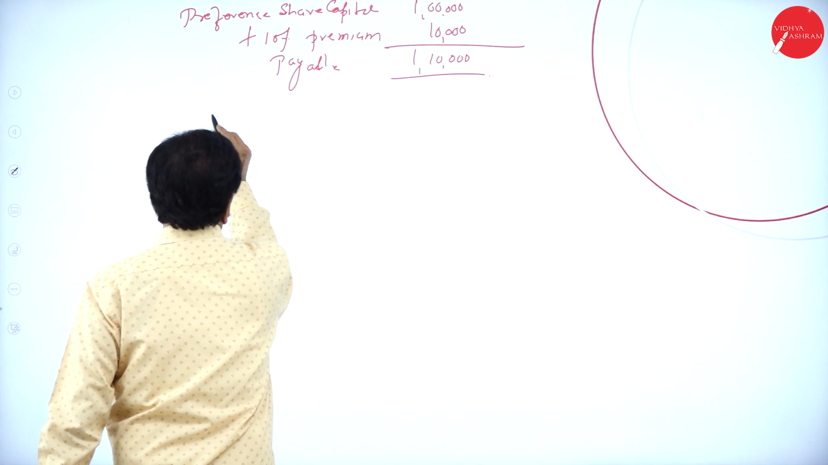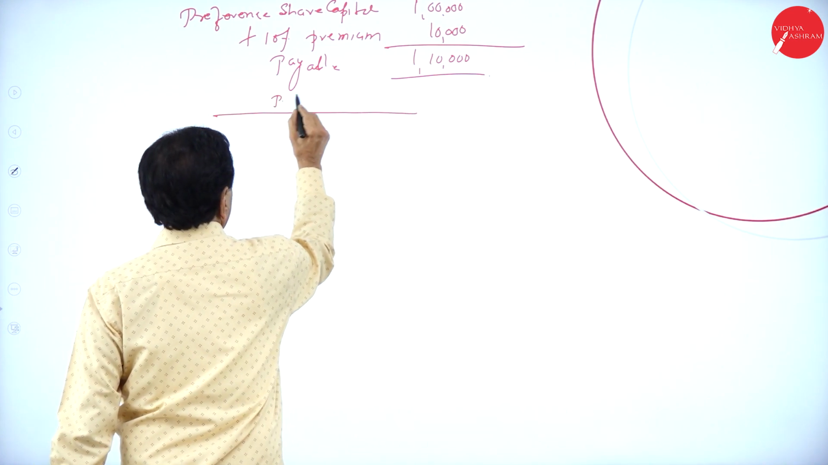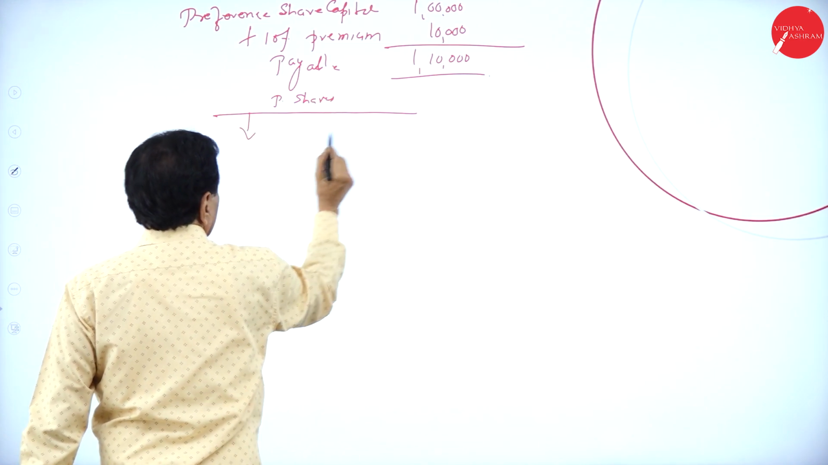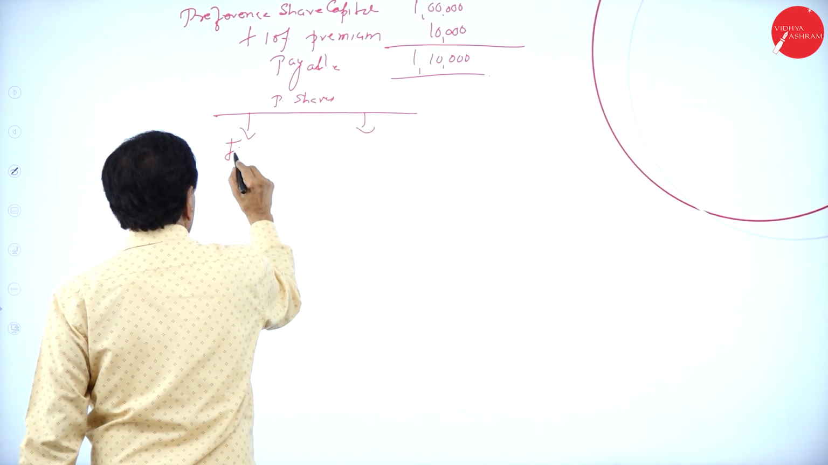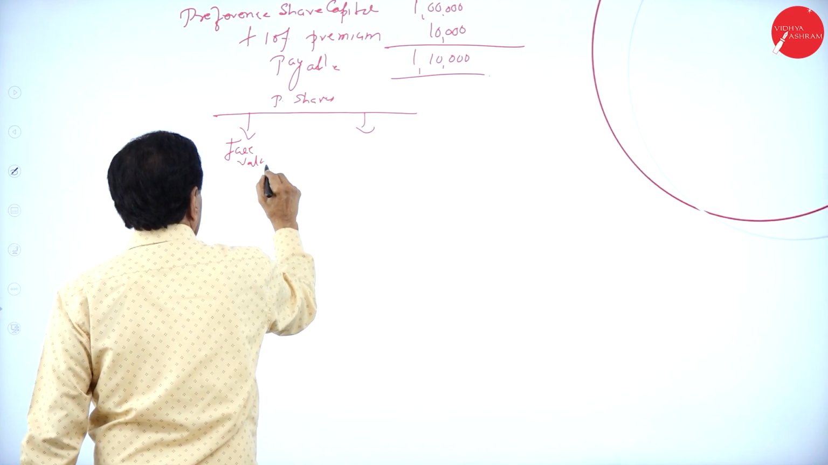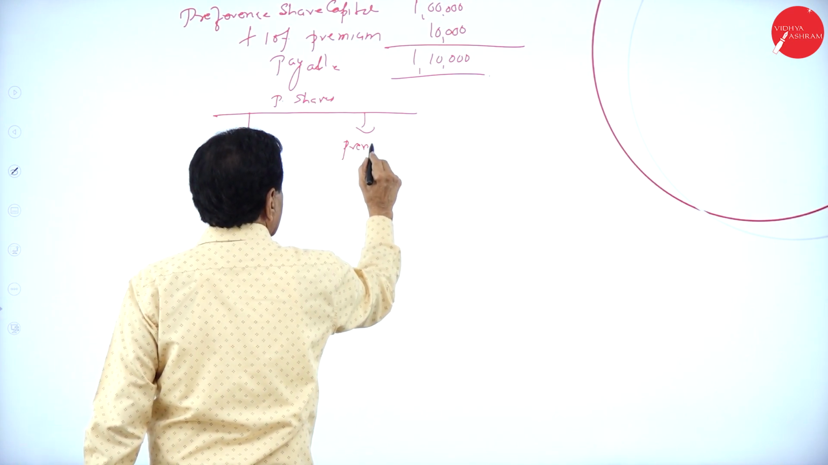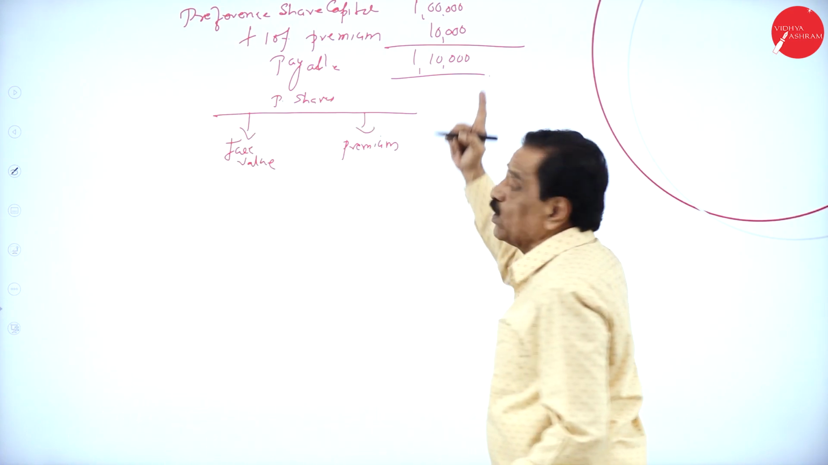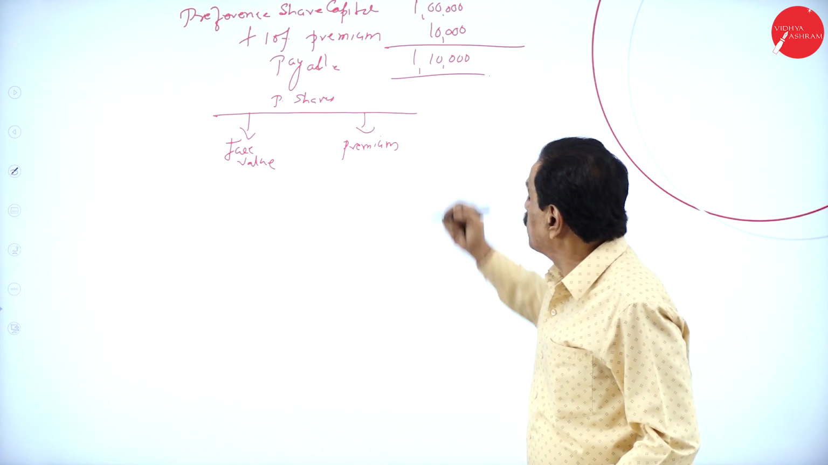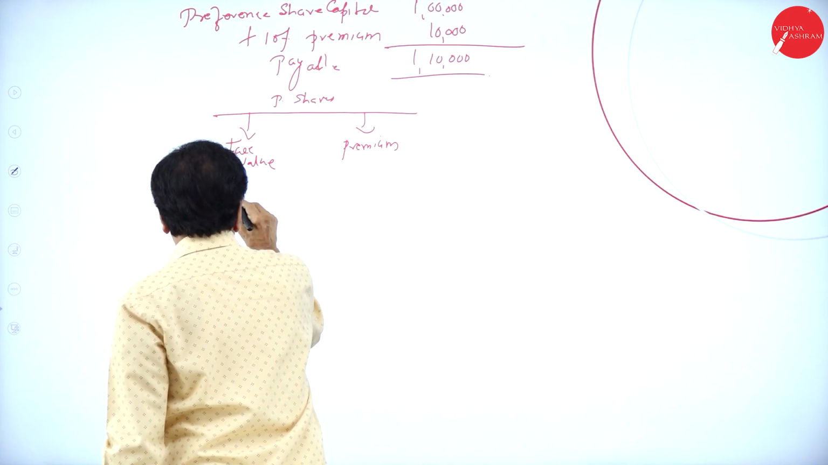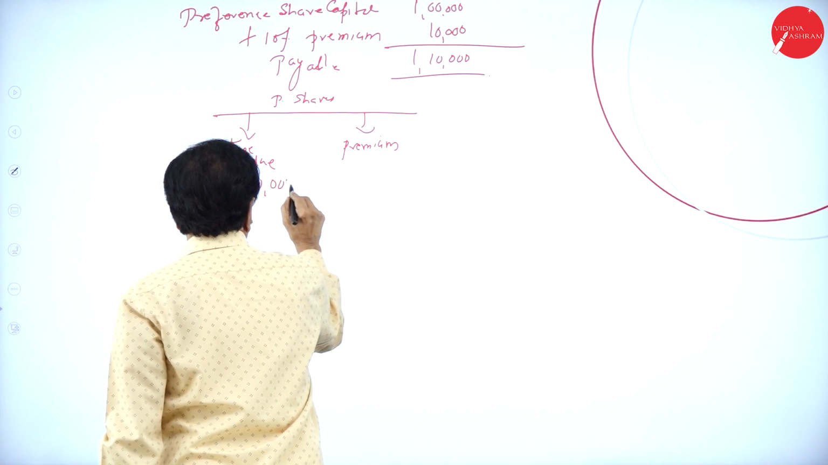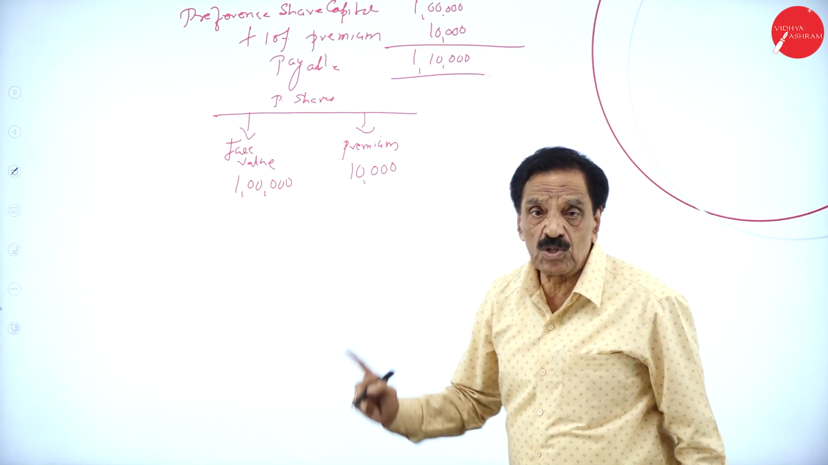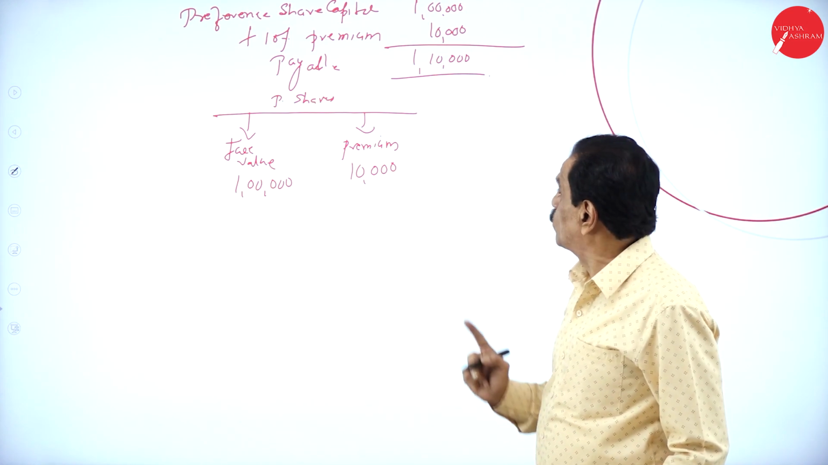Come back. Preference shares: face value, premium. What's your face value? 1 lakh. What's your premium? 10,000. Face value is 1 lakh, premium is 10,000. Your face value is 1 lakh and the premium is 10,000 rupees.